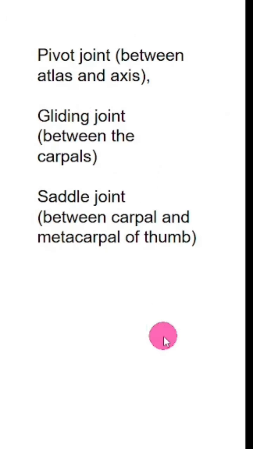This is the answer. So ball and socket and hinge joints are pretty easy to remember. You might get confused in these 3. Pivot joint is between atlas and axis. Gliding is between carpals. And saddle is between carpal and metacarpal of thumb.